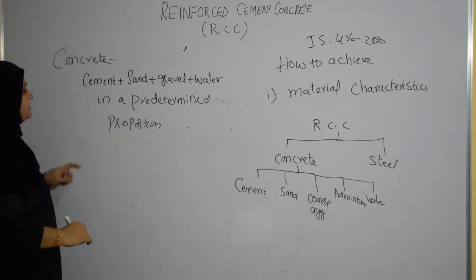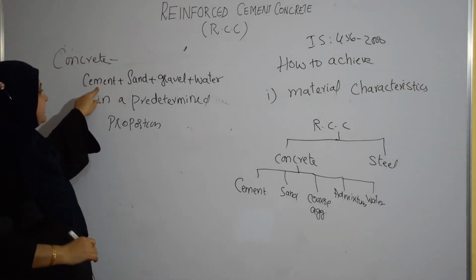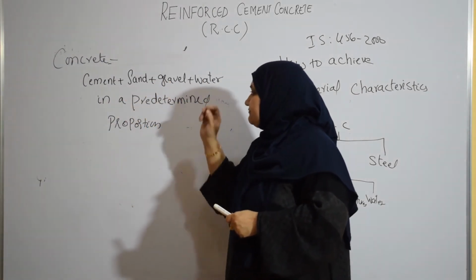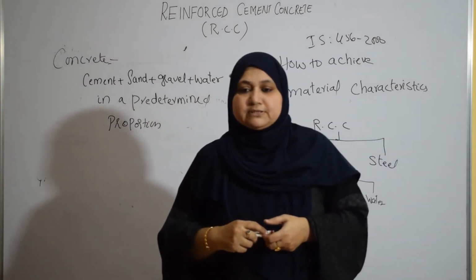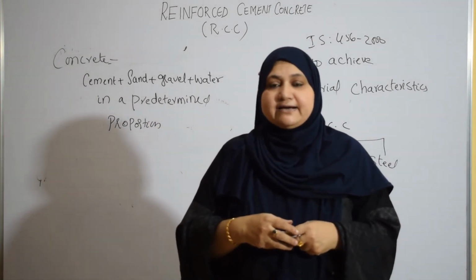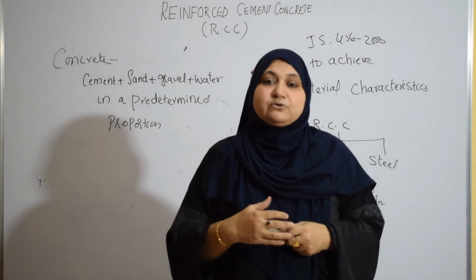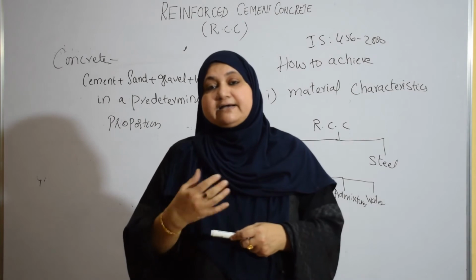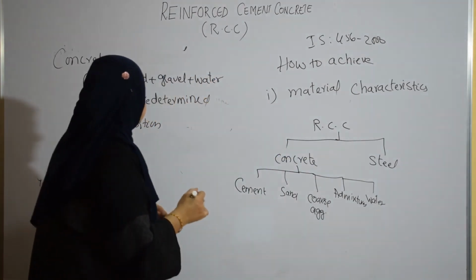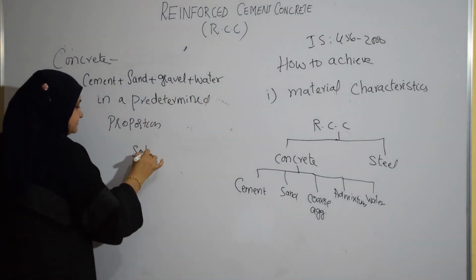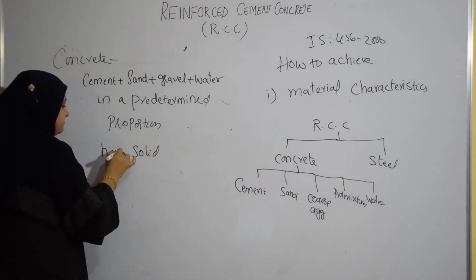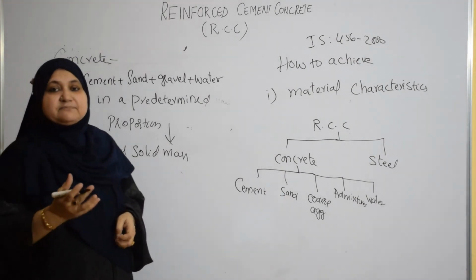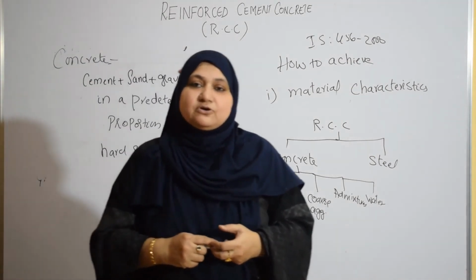This is an artificial product obtained by hardening the ingredients cement, sand, gravel, and water in predetermined proportions. When these ingredients are added, they form a plastic mass which sets on standing and turns into a hard solid mass. So when it stands for some time, it becomes a solid mass. This is the definition of concrete.